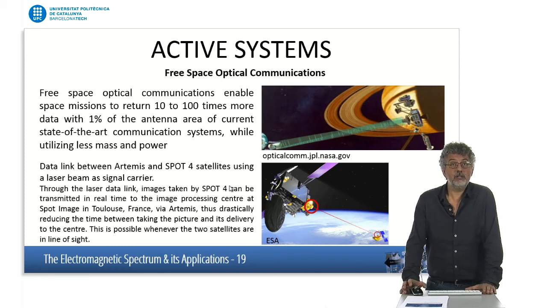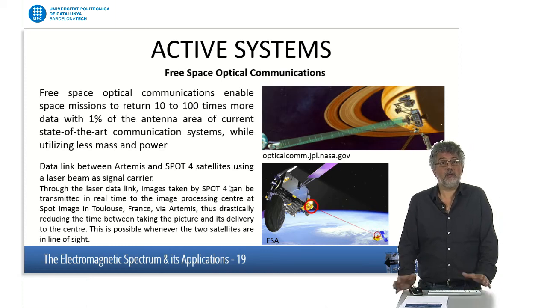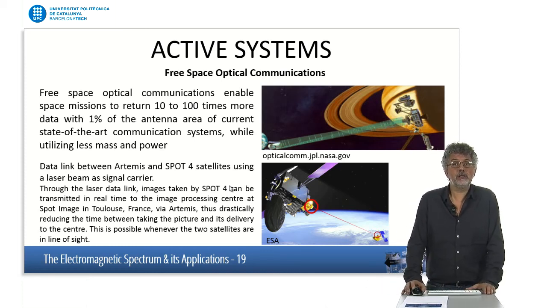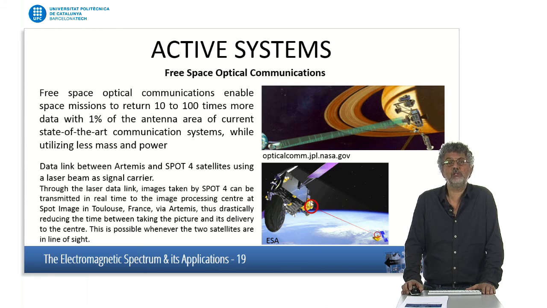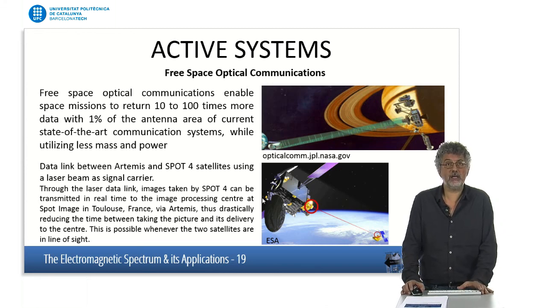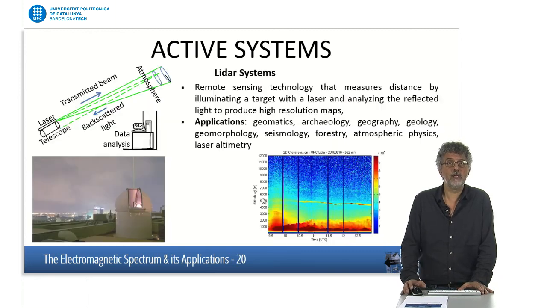If we go to active systems but at optical frequencies, we can have applications in communications, using optical links from satellites to satellites or satellites to ground stations, with the advantage of being able to support a very high capacity.